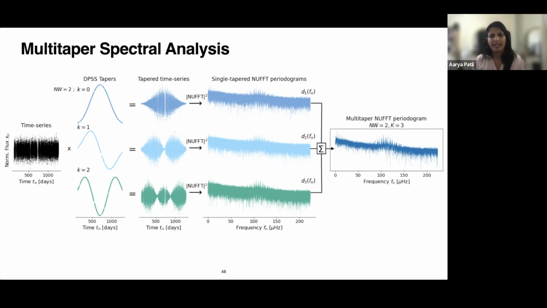Your second part of the question was about computational complexity. This slide is good to explain this: the complexity does not come from these 2 steps. The tapering and computing the periodogram is on the same order as computing the Lomb-Scargle periodogram, so this doesn't add any complexity. But the first step, computing the tapers, is where the computational complexity comes in.